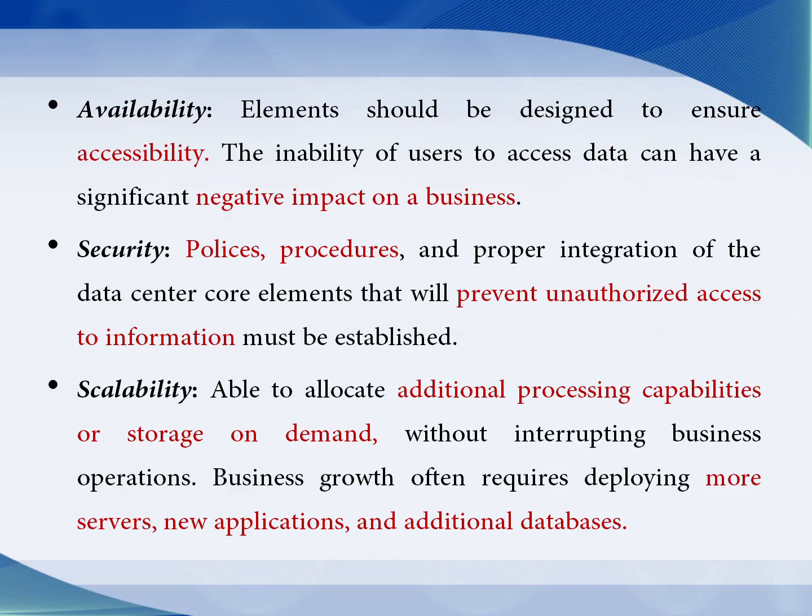Tomorrow also the product is not available, and again I visit the shop, but the product is not available. One day I come to the conclusion that there is no need to go to the shop, right? So availability, that is accessibility of the data, is very important. If the data is not available, it will have a negative impact on the business.